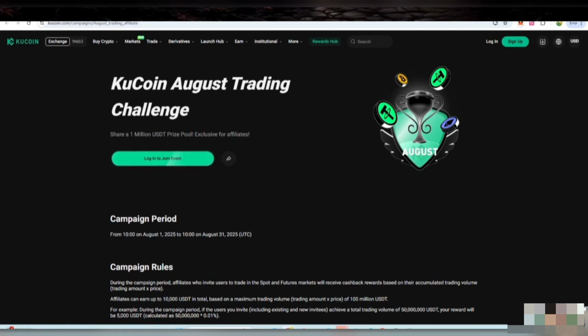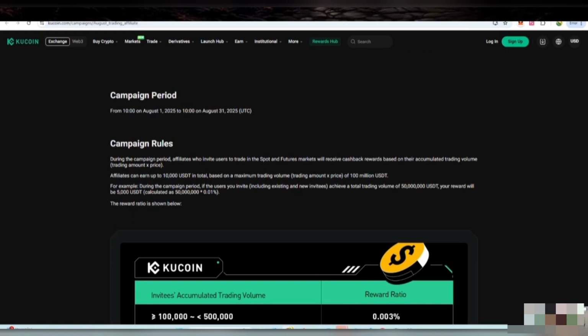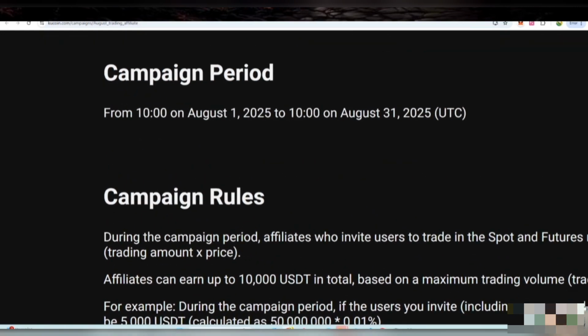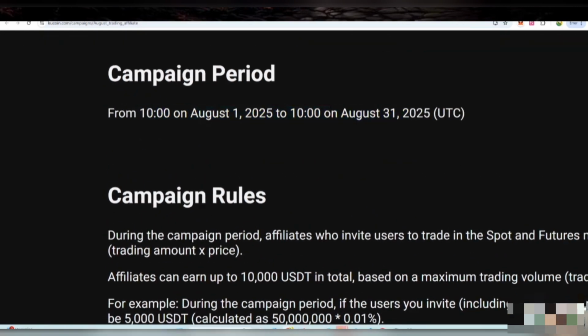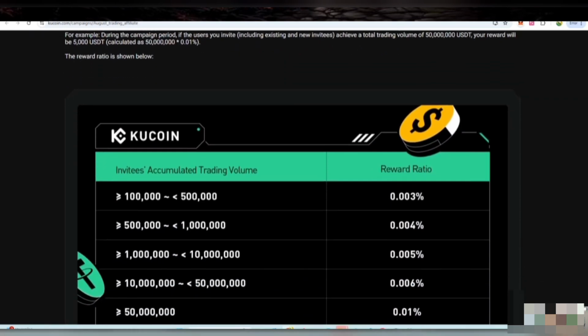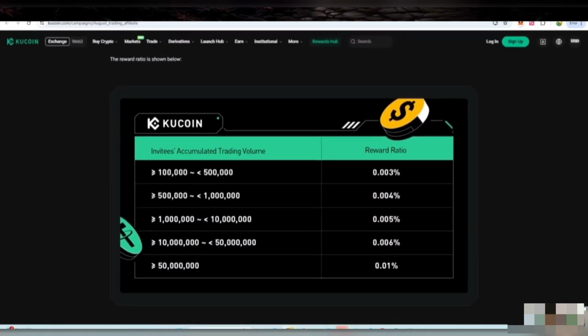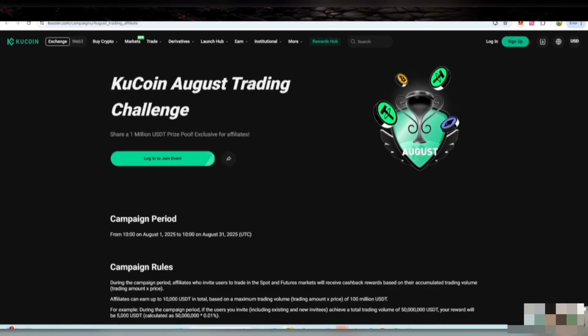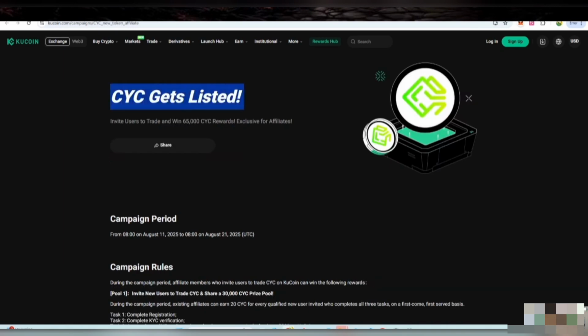There are a lot of campaigns as well, so if you want to log in there, you can check them out. There are also 40 million plus users, so be ready. This is one of the leading exchanges, so you can join KuCoin. There is also a trading challenge with a 1 million USD prize pool. For that, you can check the campaign time, and it lasts until the 31st, so you can join.